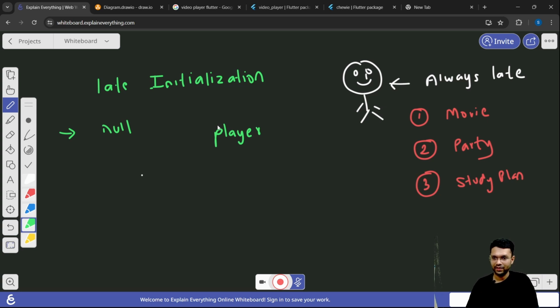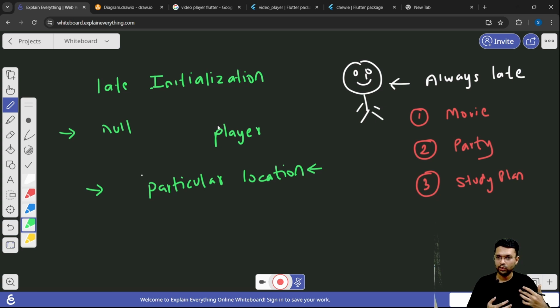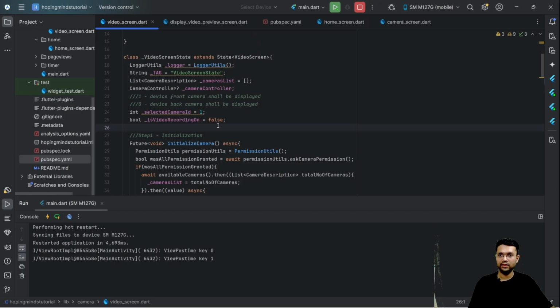When would the player be initialized? Then, once we have a particular location where we have the video file being saved, then it makes sense to initialize the player. Until then, it doesn't make sense. That comes to the point wherein we are going to use late initialization. Let's dive into